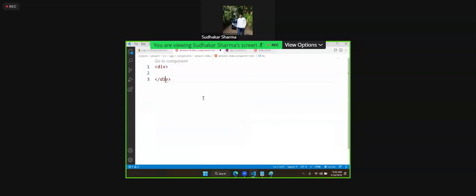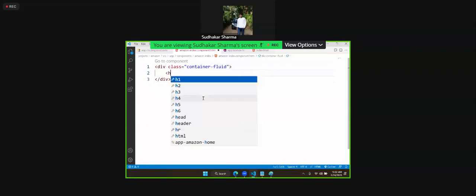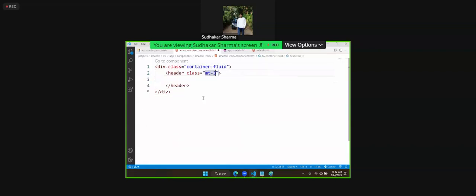I will keep a header. In the header, I am keeping the class margin top, and we will put some bg-dark, and text, d-flex, justify-content-between, like this I define.